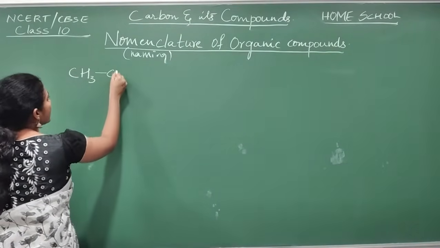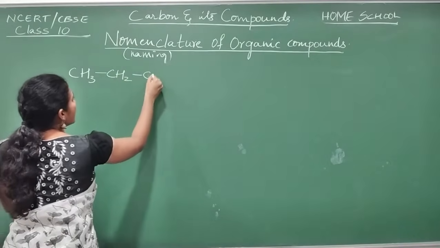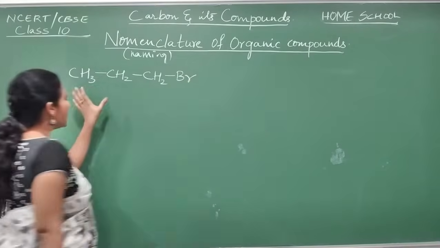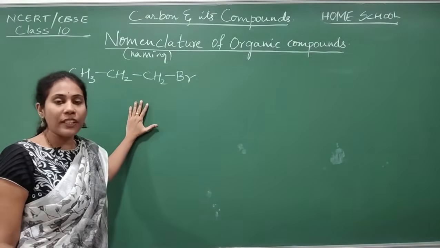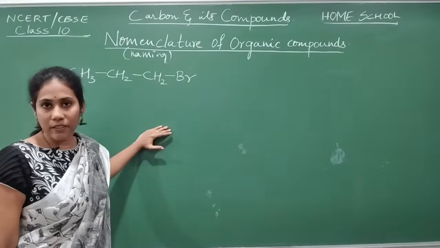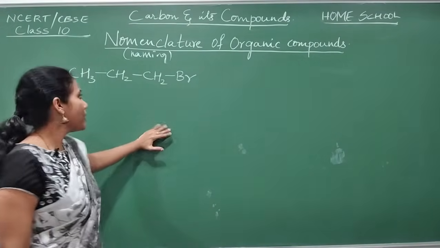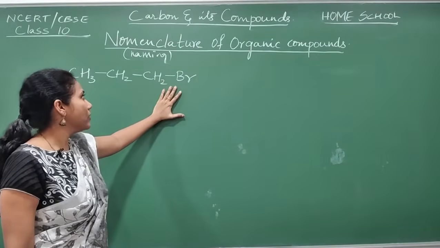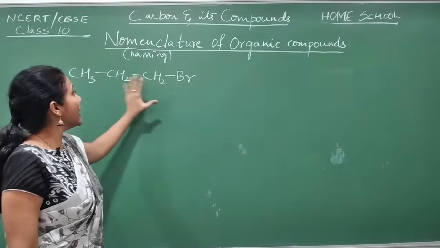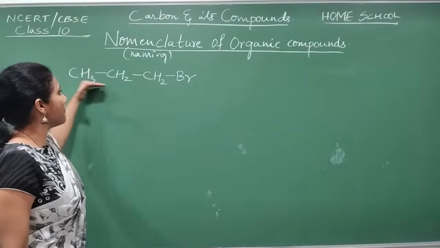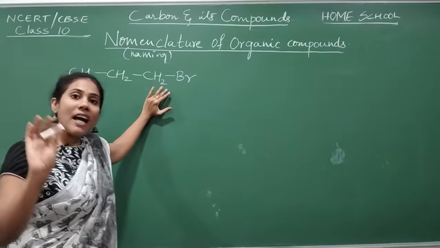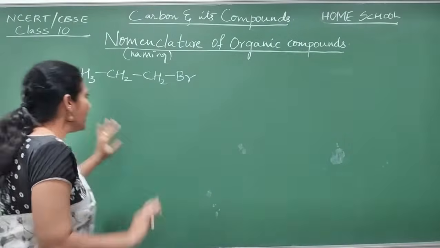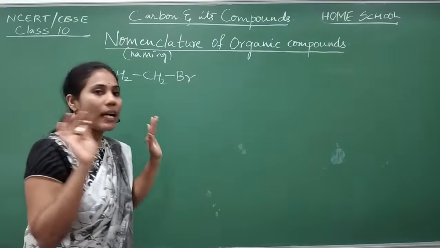Say the compound is CH3, CH2, CH2, Br. So this is the organic compound you have in front of you and we have to name it. Clear everybody? Fine. Before naming an organic compound, first you need to number the carbon atoms present in a chain. Start numbering only carbon atoms. Clear everybody?